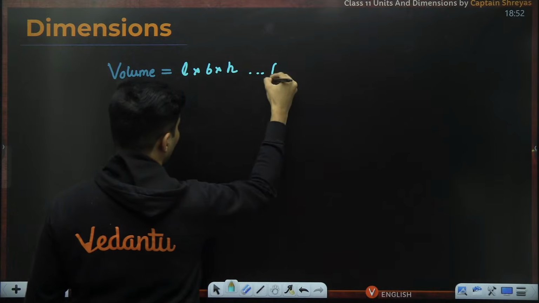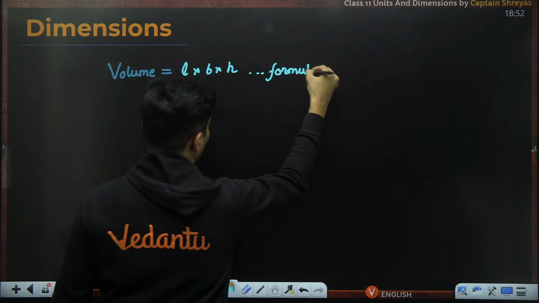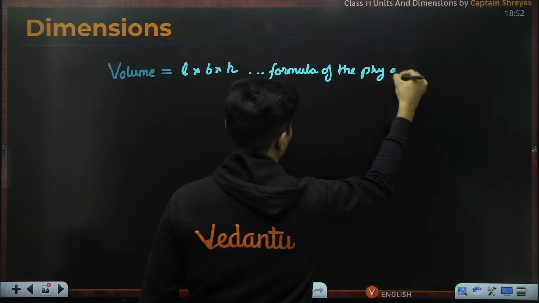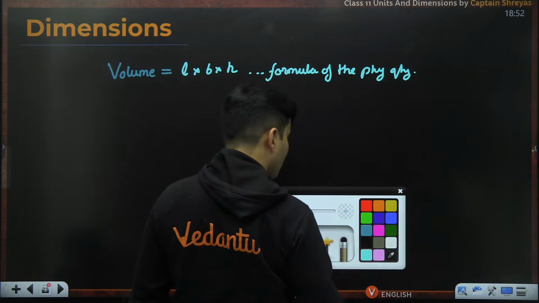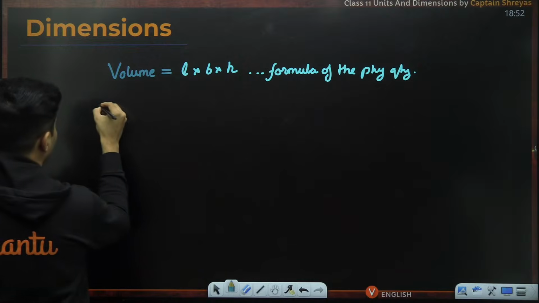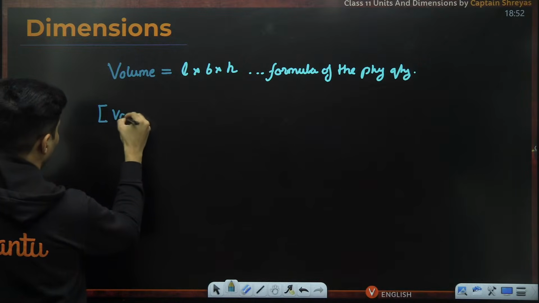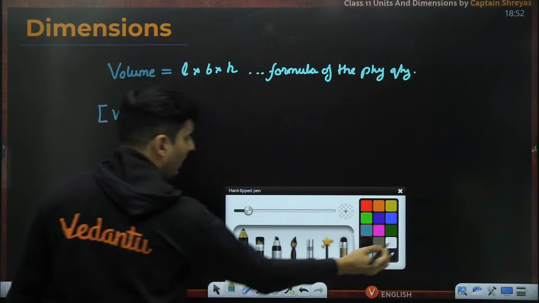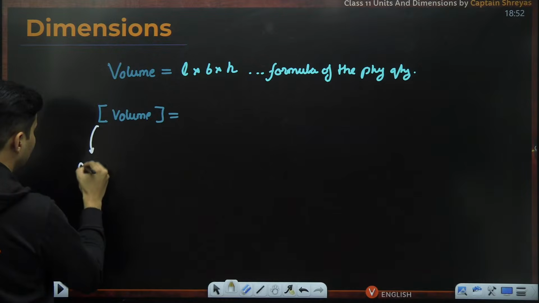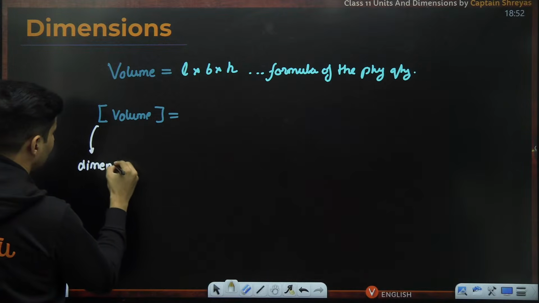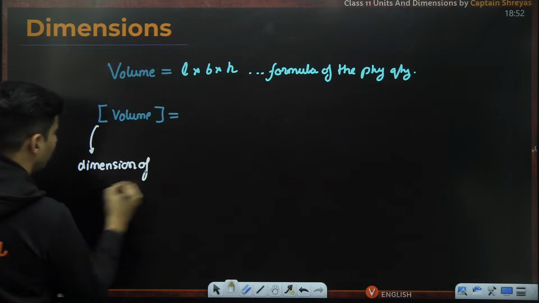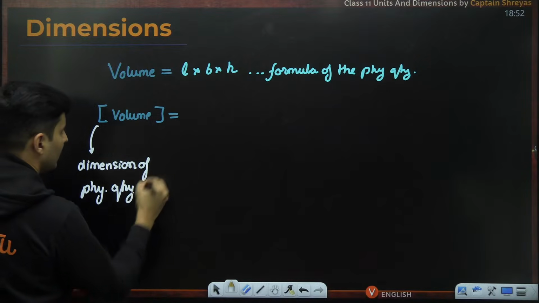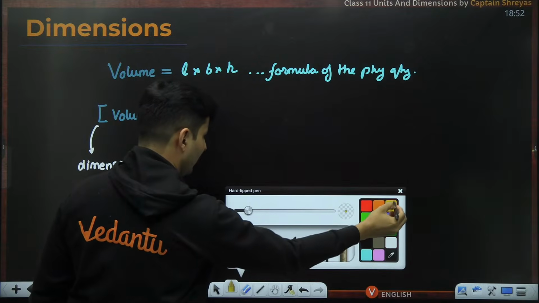That is basically the formula of that physical quantity. But the moment I write like this, square bracket of volume, what do I mean? The square bracket means the dimension of that physical quantity.